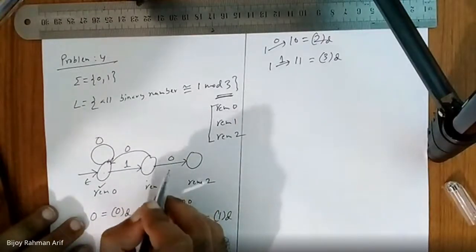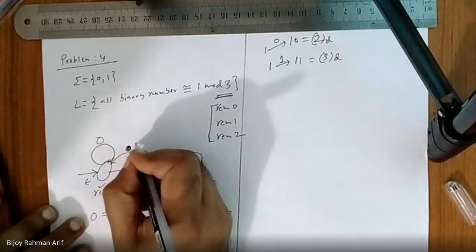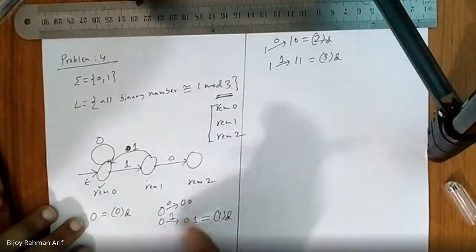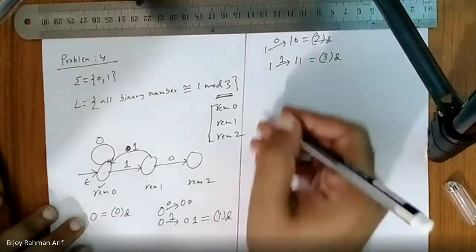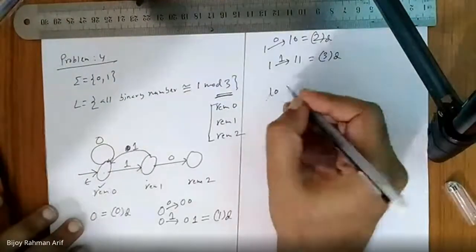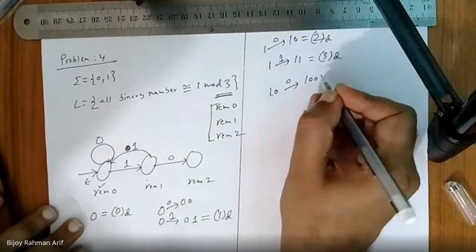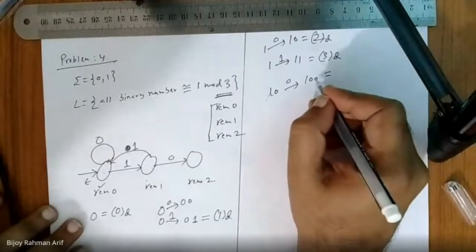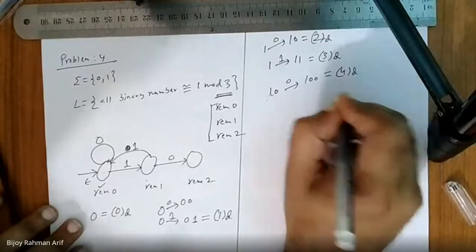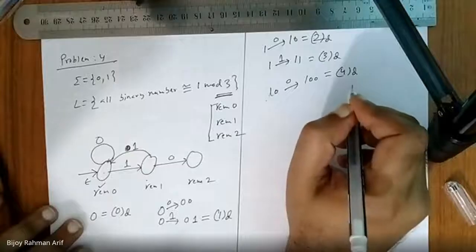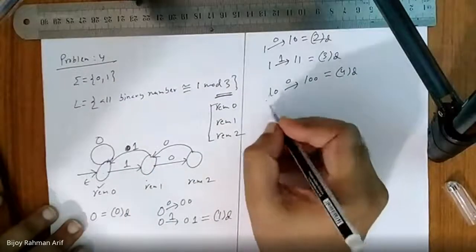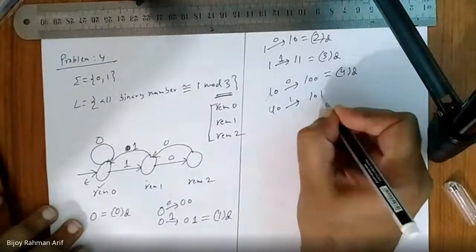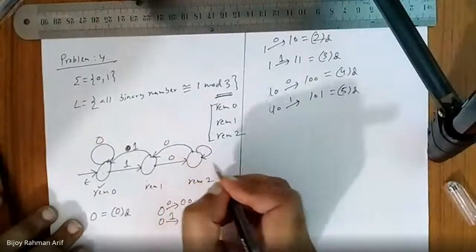I'm done with this state because 0 and 1 are both handled. Now in this state, we got 1 and 0. If I get another 0, then the number would be 100. What is the decimal equivalent? It is 4. So 4 mod 3 is 1, and I return to the remainder 1 state. And if I get 1 in this state, the number is 101, which is 5 in decimal, and that would be remainder 2. So with remainder 2, I will remain in the same state.